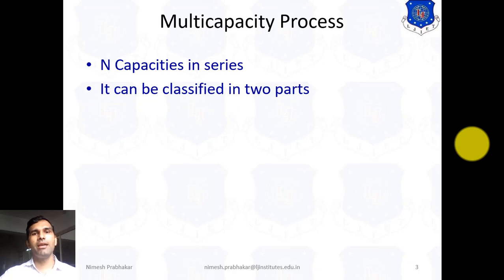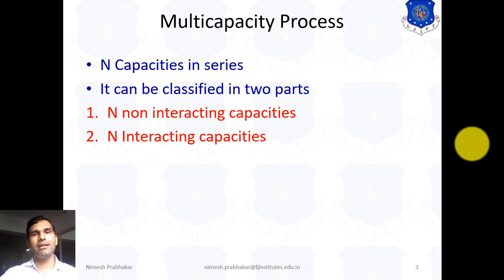It can be classified into two parts. First, n non-interacting capacity, and second, n interacting capacity. We know what an interacting system is and what a non-interacting system is. So, we can classify n capacity in series in two ways: n non-interacting capacity and n interacting capacity. Now here we start with the n non-interacting capacity.